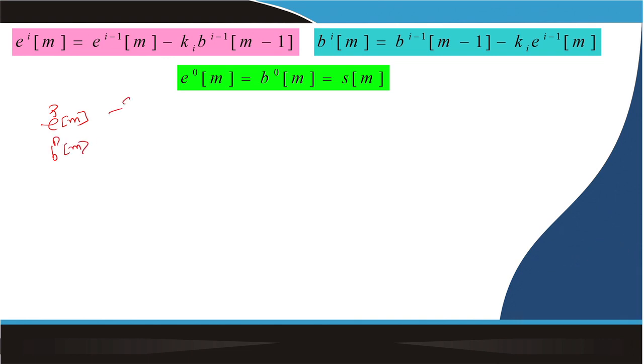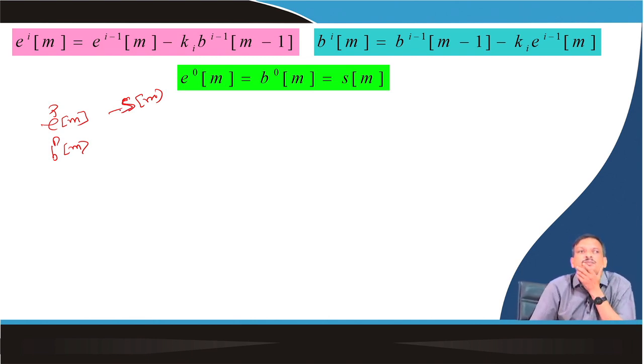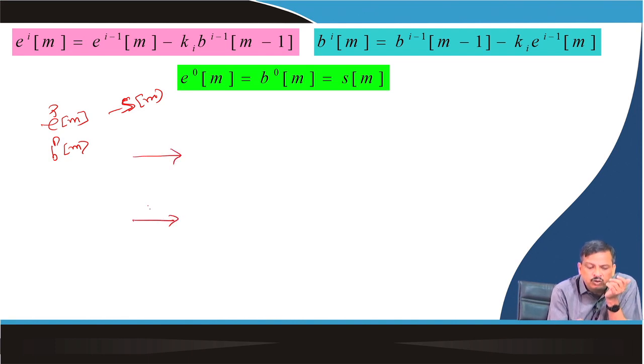I have to get back the signal Sm. So, EPM is equal to BPM at the final stage. So, let us say I know Em, which is nothing but EPM, and here is nothing but BPM.